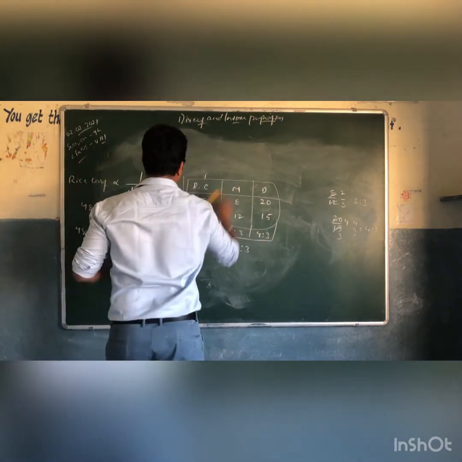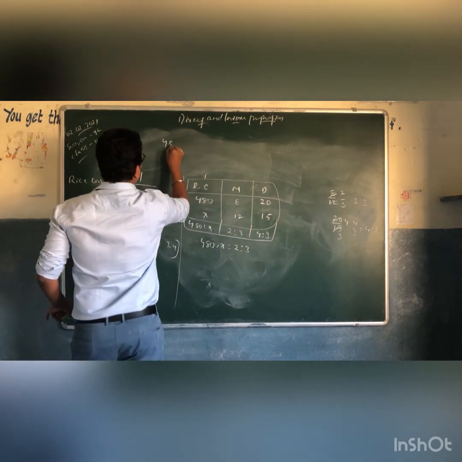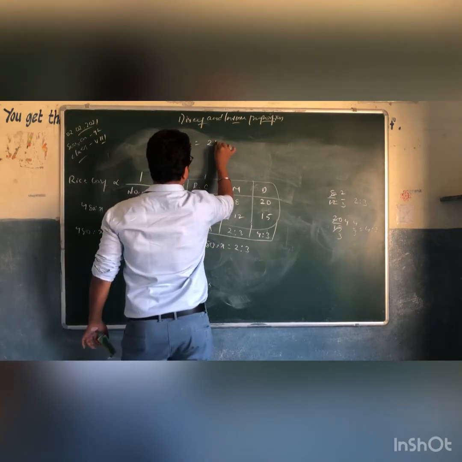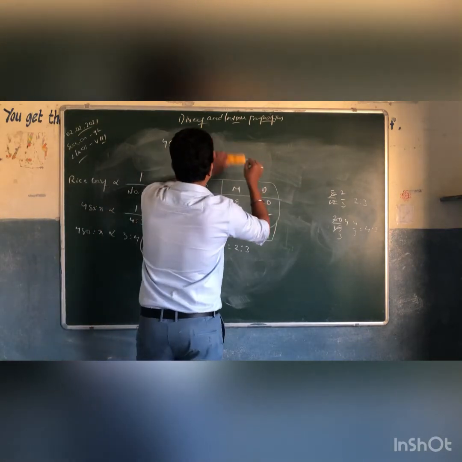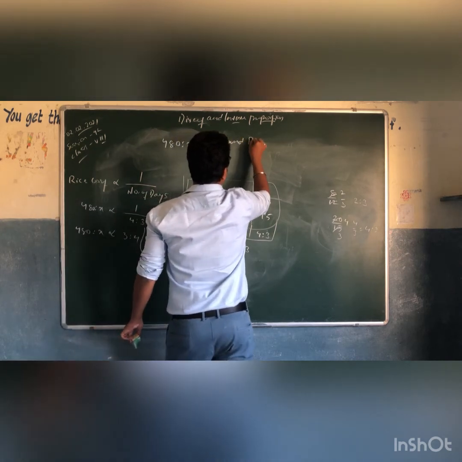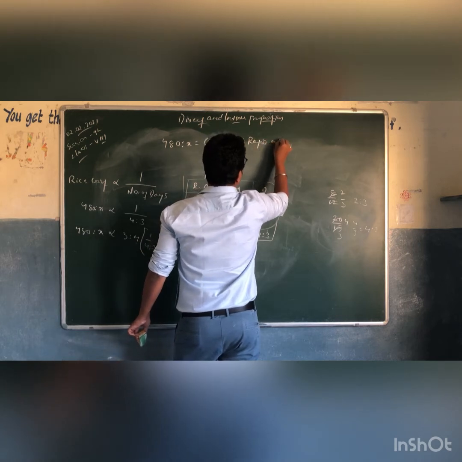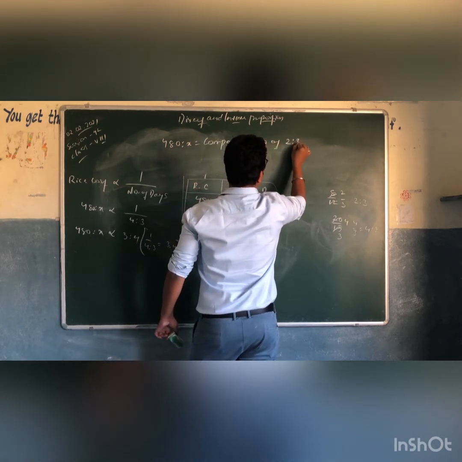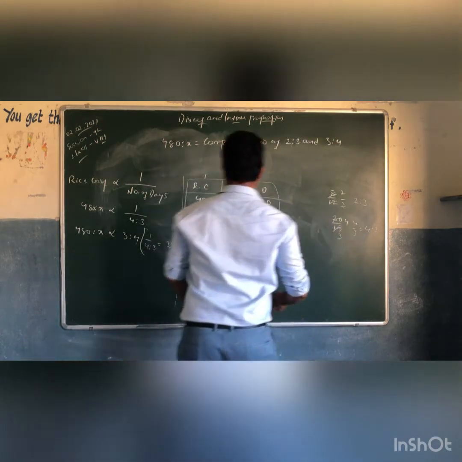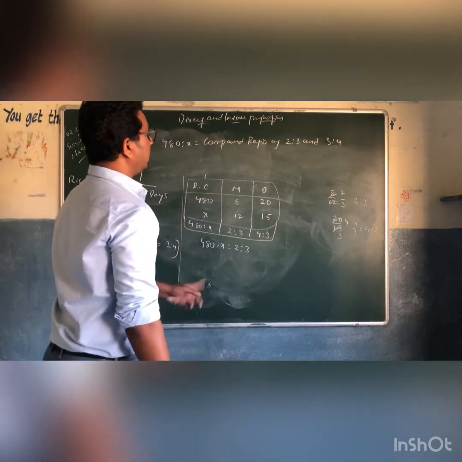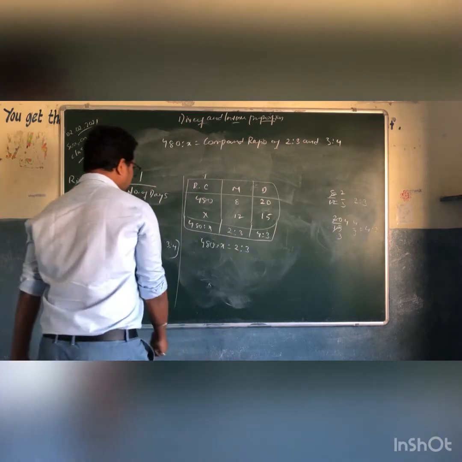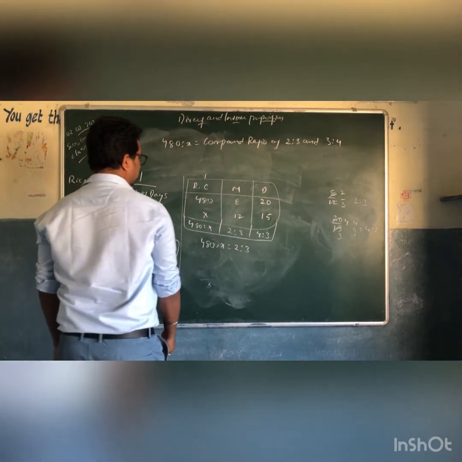So we can say 480 is to X equals the compound ratio of 2 is to 3 and 3 is to 4.